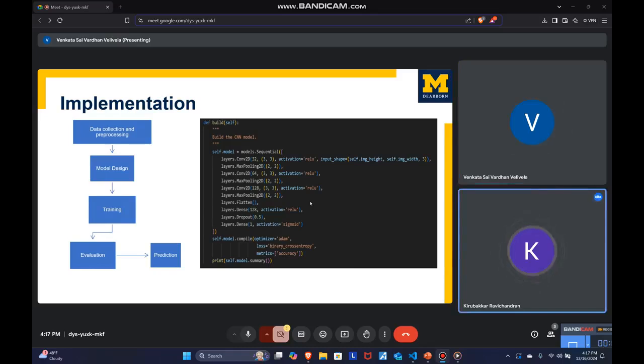After flattening the features extracted by the convolution layer, the dense layer acts as a classifier. The 128 neurons provide sufficient capacity to learn the complex relationships between features without overloading the model with unnecessary complexity. Then the ReLU activation. The ReLU activation ensures non-linearity, enabling the network to learn intricate patterns in the data while avoiding the vanishing gradient problems common with other activation functions like sigmoid and tanh.